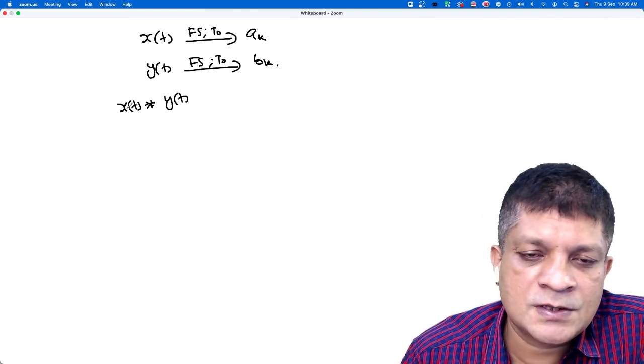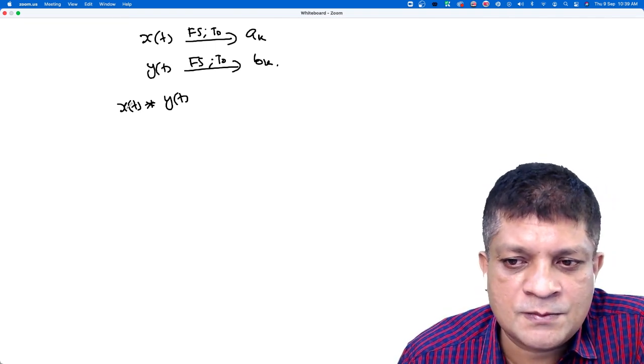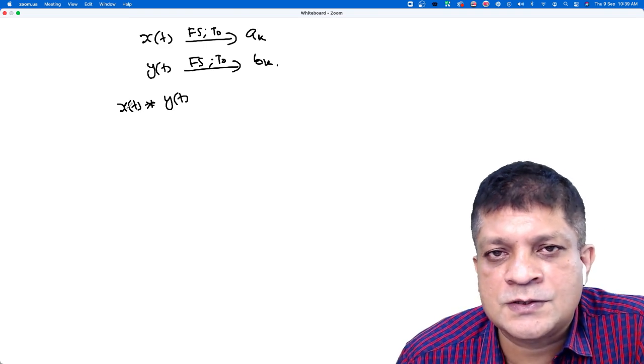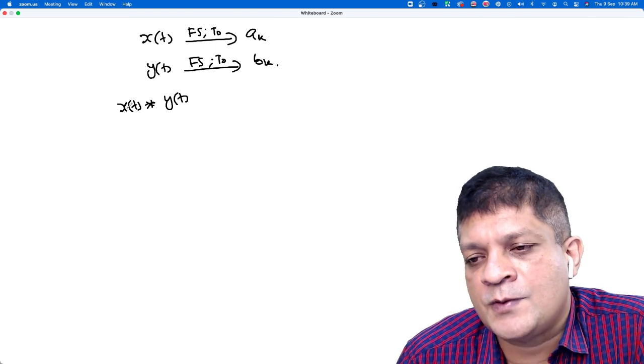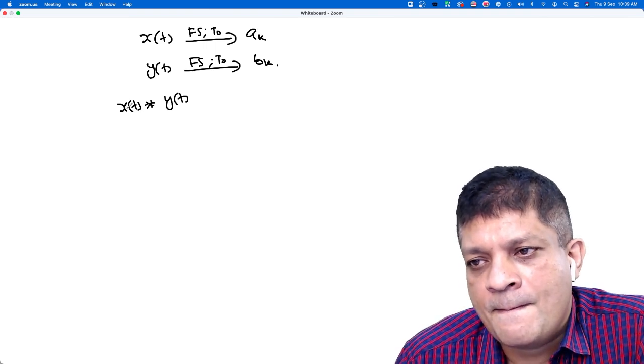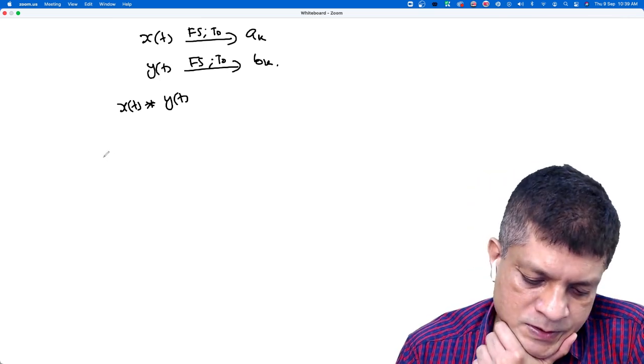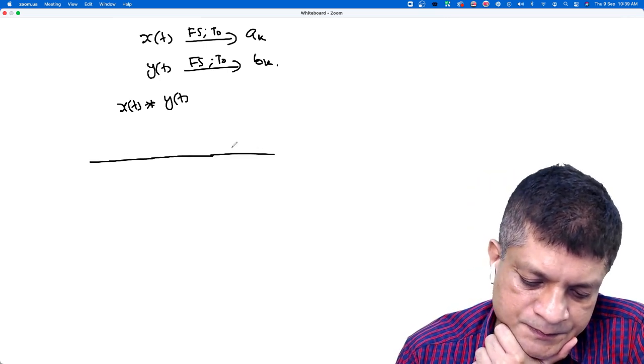If it is a periodic signal, then only the Fourier series representation makes sense, isn't it? Then only we can find the Fourier series representation. Will it be a periodic signal? Okay, let me give you an example.